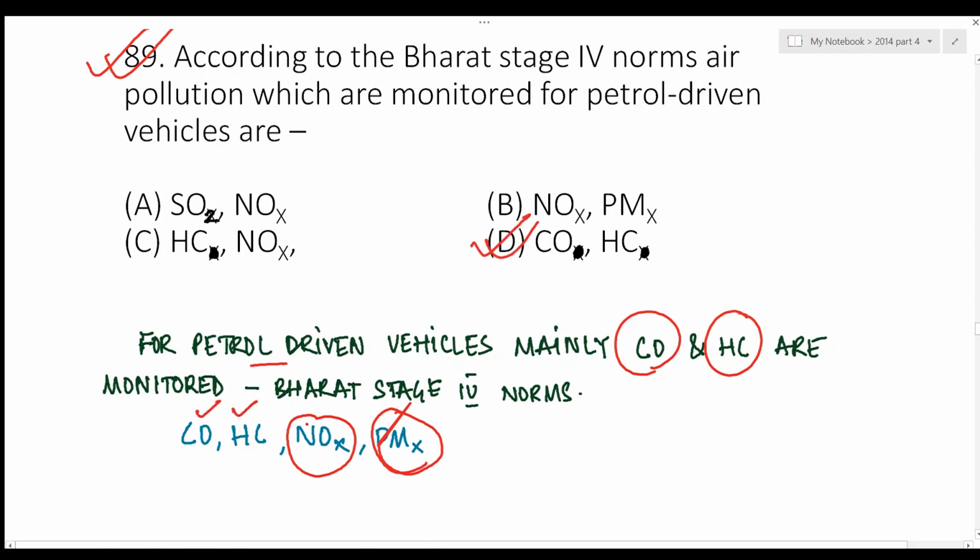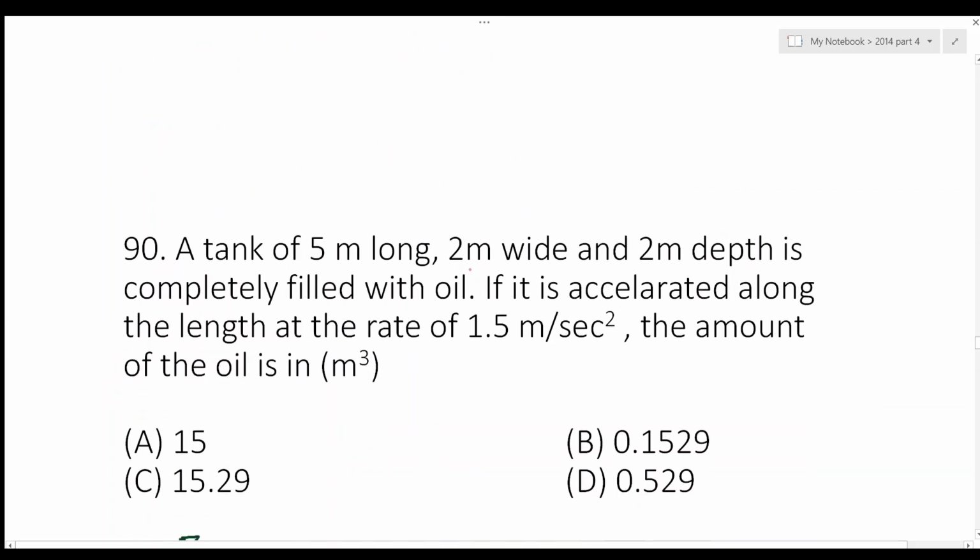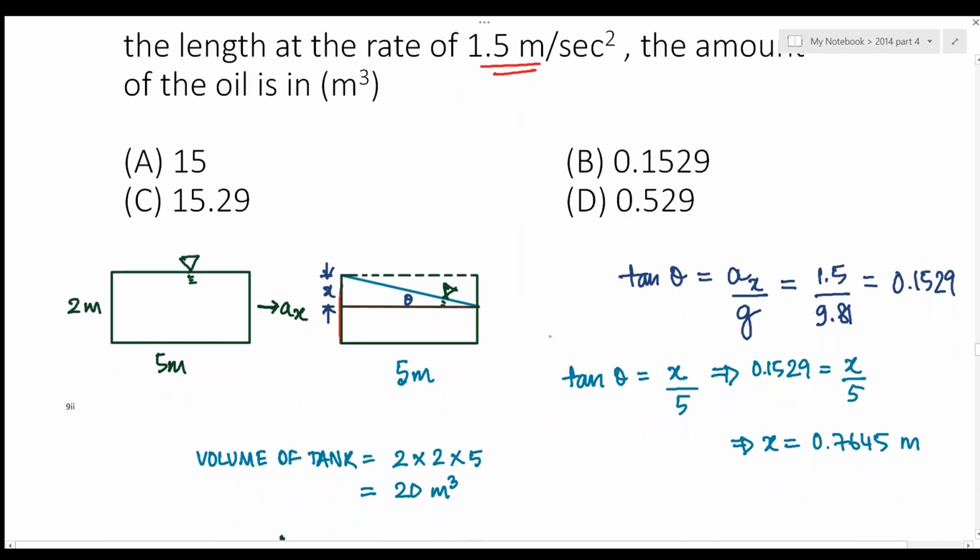The answer should be D. Next question: a tank of 5-meter length, 2-meter width, and 2-meter depth is completely filled with oil. If it is accelerated along the length at the rate of 1.5 meter per second square, the amount of oil remaining is. Now this is the tank.